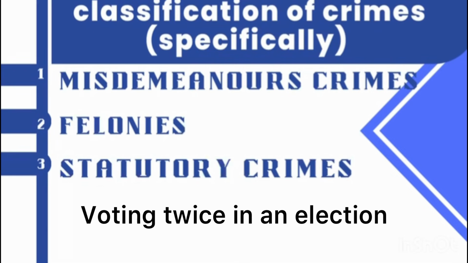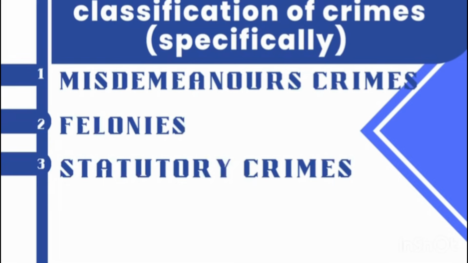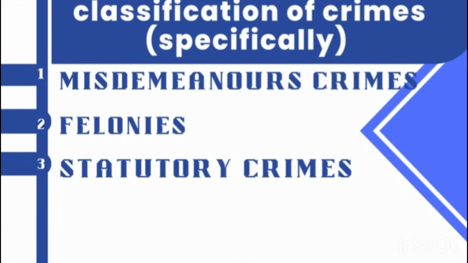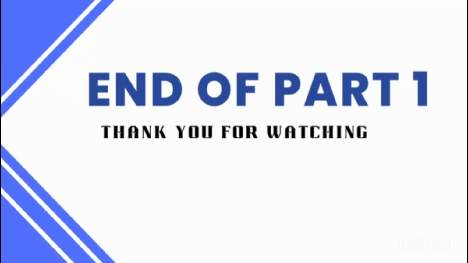For example, voting twice in an election. That is not what the Constitution says. So that is contrary to what is there. Rigging, election rigging. That is contrary to what? To the statutory instruments. So these are the three classes of crimes specifically. So basically we have crimes of specific intent and crimes of basic intent. But specifically we have misdemeanors, felonies, and statutory what? Crimes.